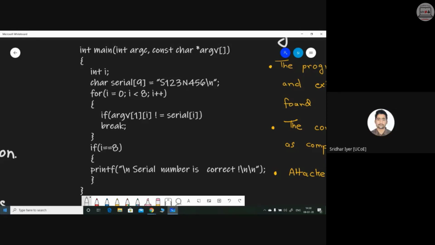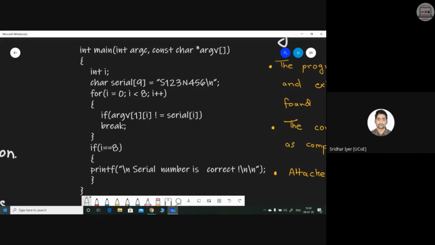Okay. Thanks a lot. We got many correct answers. The exact answer which I was trying to find is the one Vikas has given. It is matching each of the characters one at a time. Nobody has said this to me so far. Each character, one at a time, is getting matched with the arguments or with the serial.